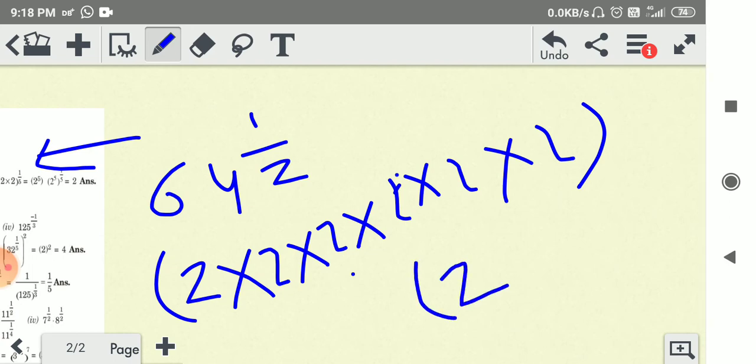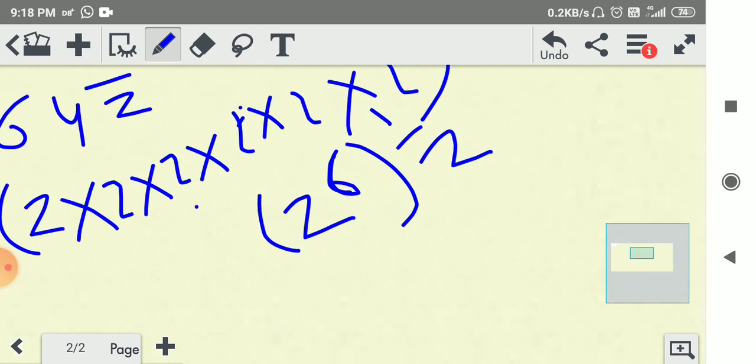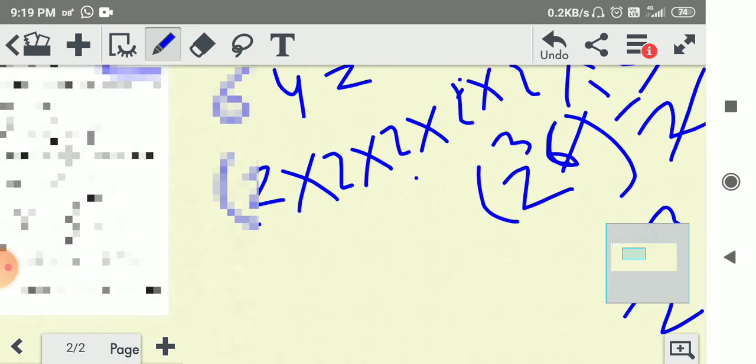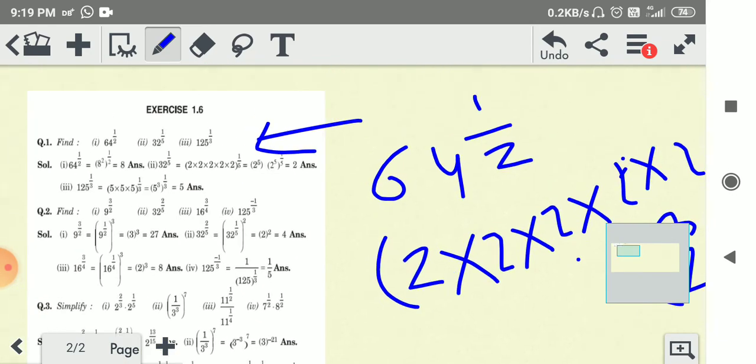So here 2 comes 6 times, and with the power 1 by 2, the 2 cancels. Here we get 3, so 2 to the power 3 is equal to 8. So the answer is 8.